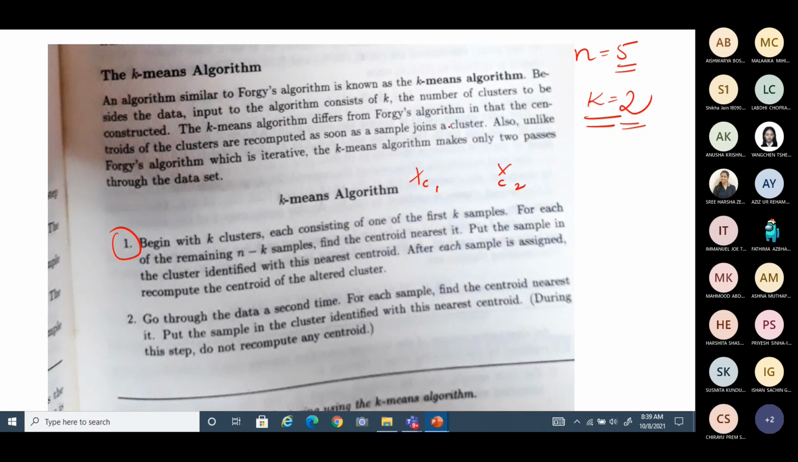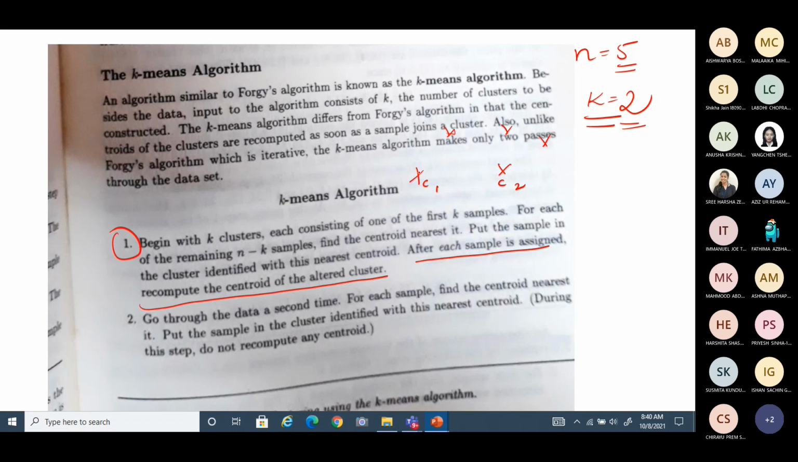considering the centroids. Suppose there is a point here, and the other 3 points. You have to check whether it is close to this or close to this. If you find this point is close to centroid 1, say, then you will group it with this. When you group with the nearest centroid, immediately after each sample is assigned, recompute the centroid of the altered cluster. When you add one sample to the cluster, you understand that the cluster is altered.